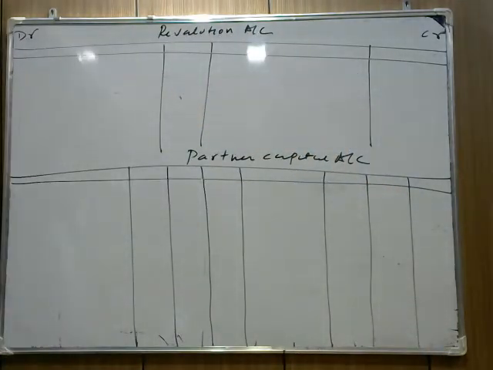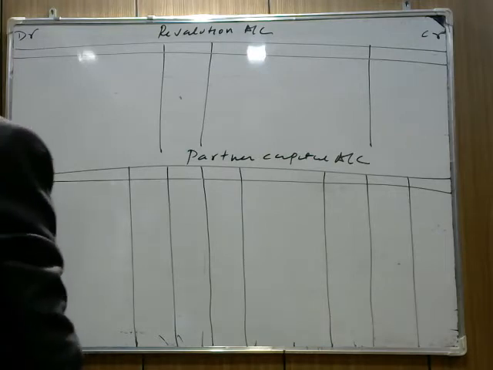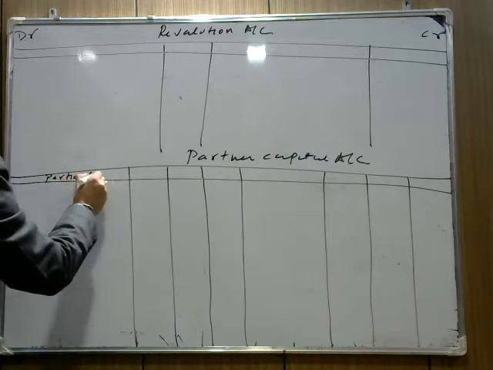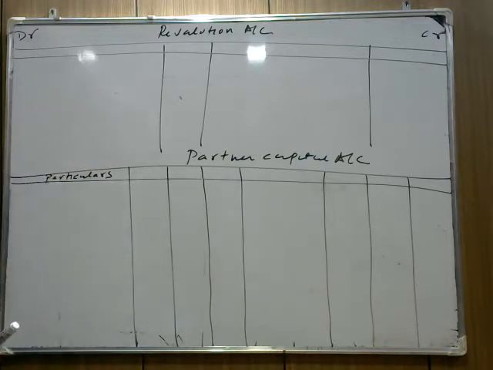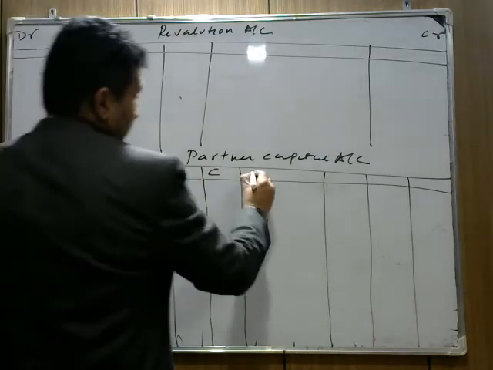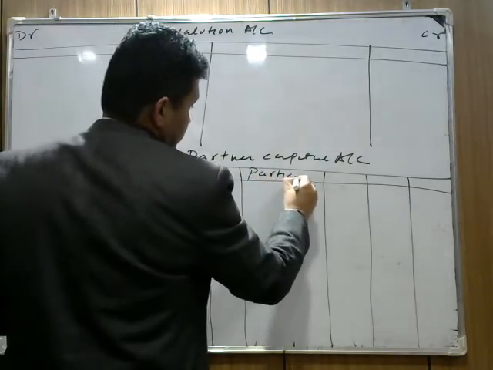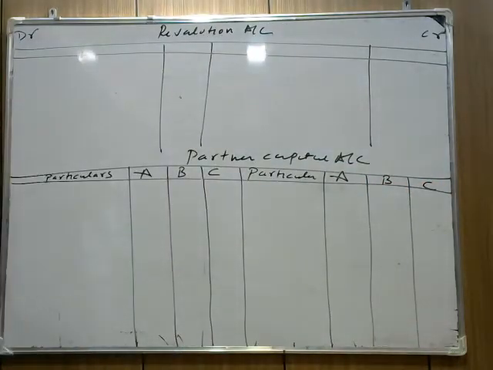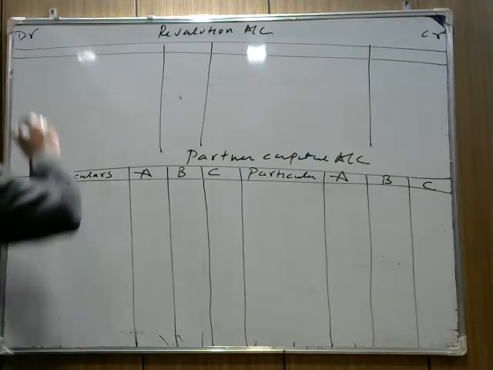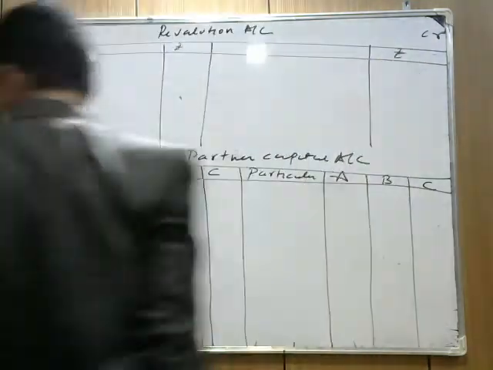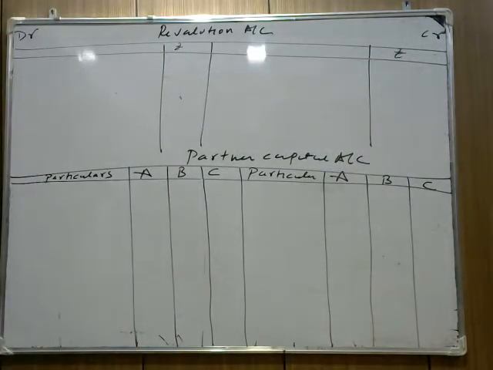We have to prepare the entry first. We already done the entry, हमने entry कर चुके हैं. We write particulars, A, B, and C. I hope you all able to see it. Here we write particulars, amount in rupees.